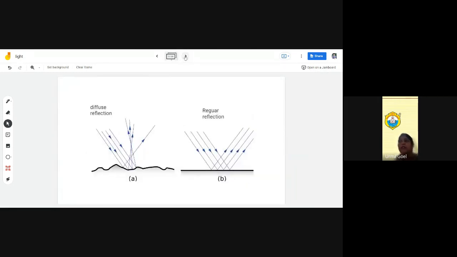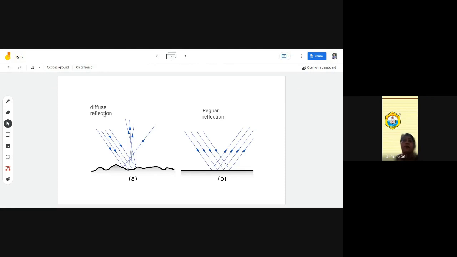Reflection is of two types depending on the surface on which the light rays are falling. One is regular reflection and the other is diffuse reflection. In regular reflection, when the incident ray falls on a smooth surface, the reflected rays follow the same direction. As incident rays are parallel to each other, similarly reflected rays are parallel to each other, and it results in the formation of an image. This is called regular reflection.